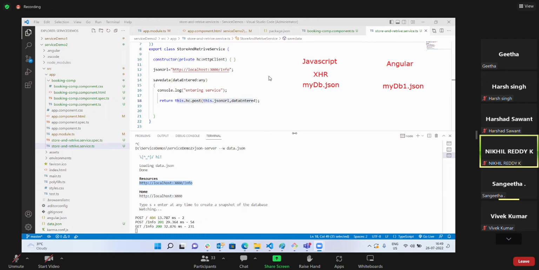Whenever we go for HTTP, we have HTTP methods. So we have post method to store. In order to test whether it got stored or not, we used the Postman tool. Likewise, the server remains the same. Both in JavaScript and today's topic, we are going to use JSON server only. What is required to have JSON server in my machine?